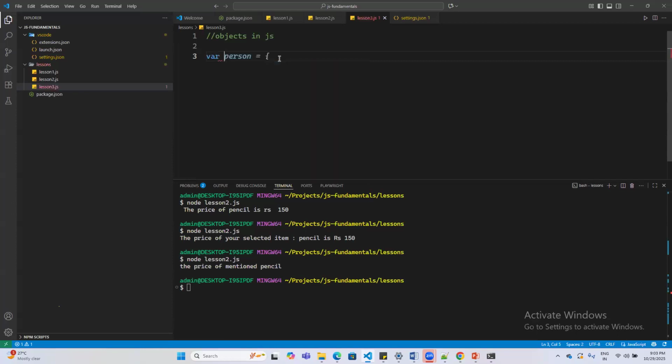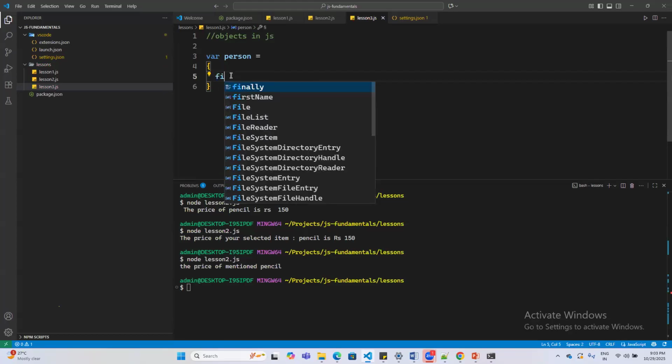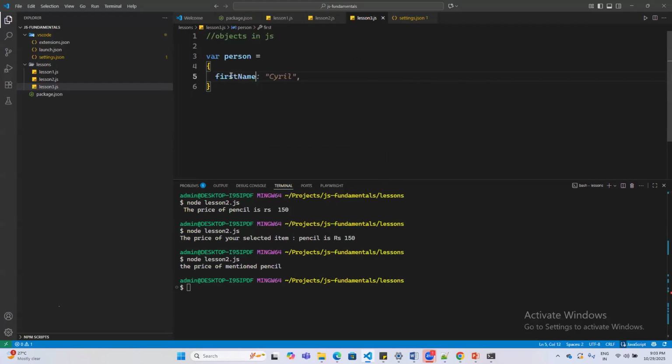So I just wanted to let you know what objects are in JavaScript. When I say a variable person equals, and then in curly braces, I can define what a person is, right? A person will have something called first name as its property. I will just give an example.